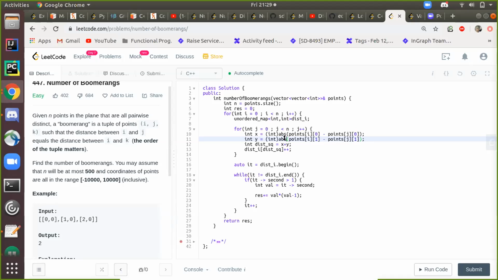Let me take the 3 points as the vertices of a right angle triangle. So you are saying the perpendicular and the base are equal. Then in this case there would be just a single combination. There would not be two combinations of it, because the middle point is equidistant from both points.